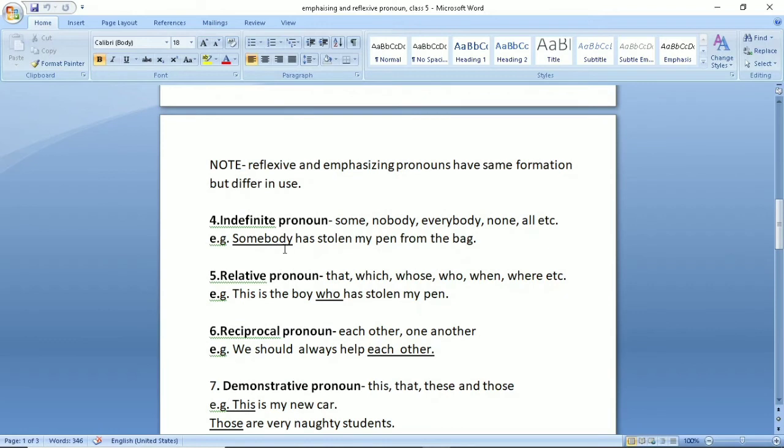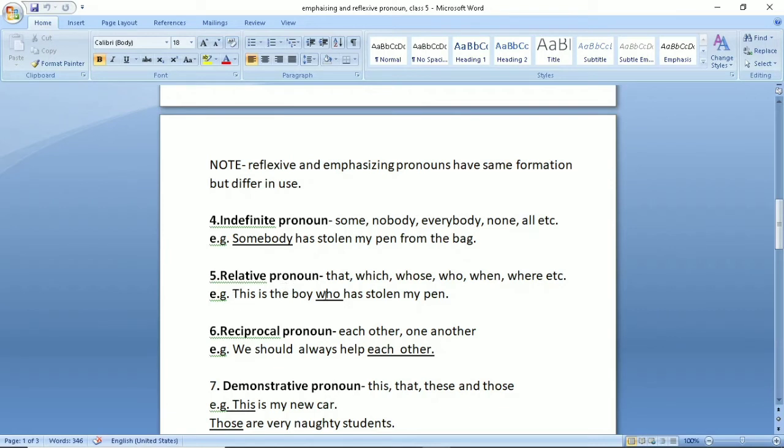Then indefinite pronouns are some, nobody, everybody, none, all, etc. For example, somebody had stolen my pen from the bag. So this somebody is an indefinite pronoun because we are not sure who has stolen, so somebody is an indefinite pronoun.